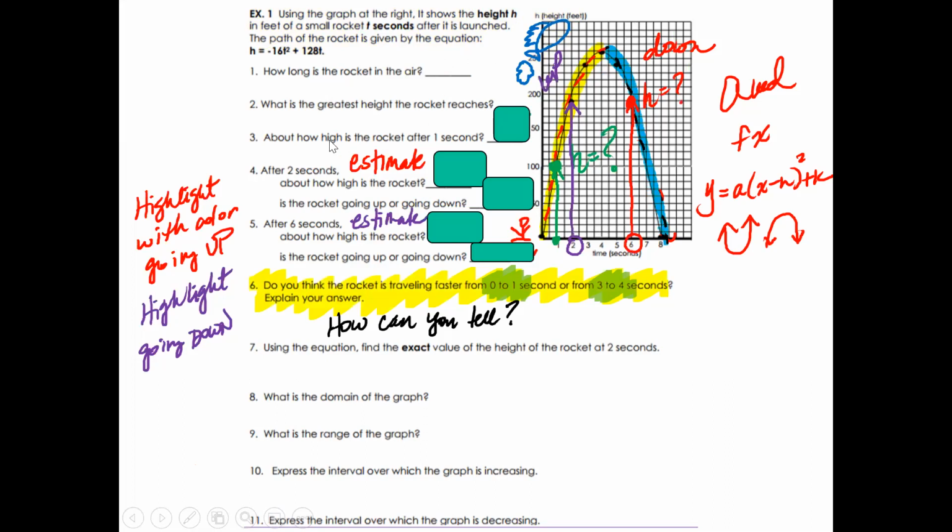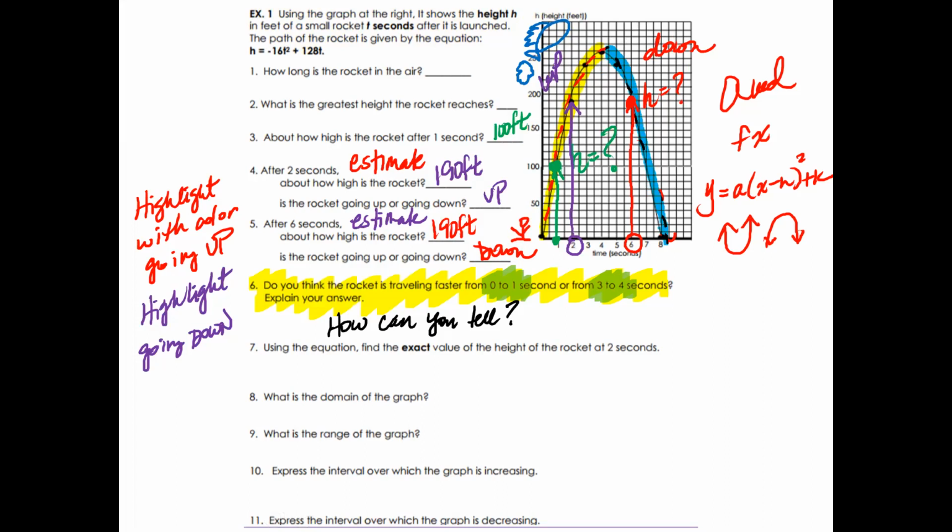About how high is the rocket after 1 second? At 1 second, it's about 100 feet. At 2 seconds, it is about 190 maybe. And is the rocket going up or down? Well, at this point, it's still going up because it's the yellow part. It's still going up with a positive slope. After 6 seconds, how high is the rocket? I said about 190. At this point, the rocket is indeed going down.